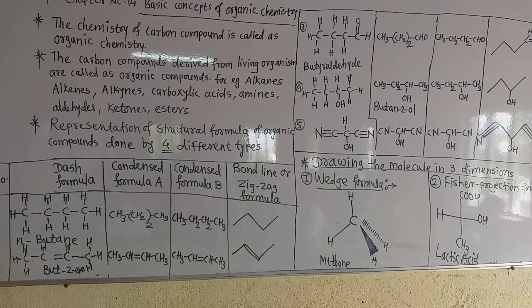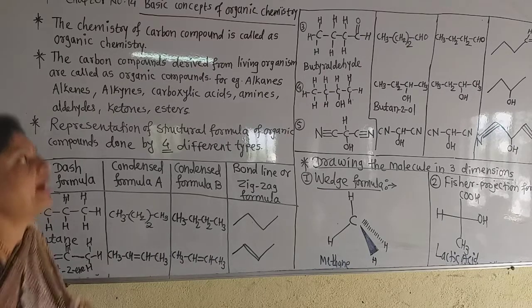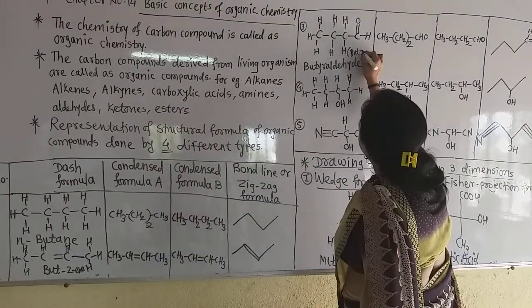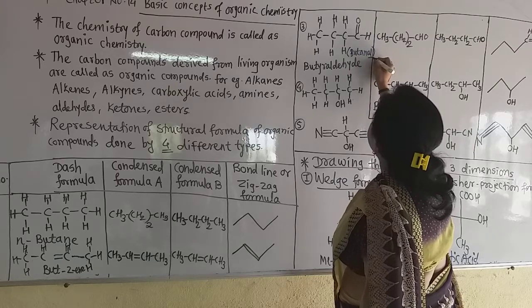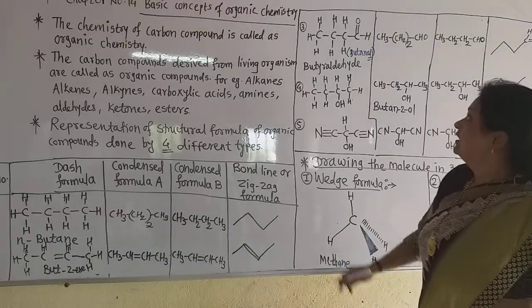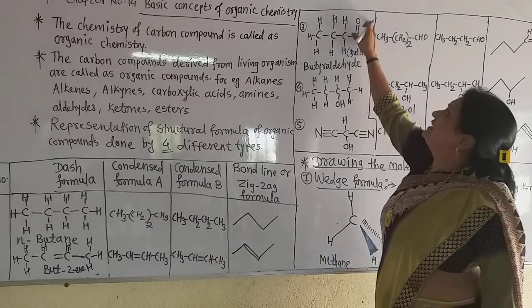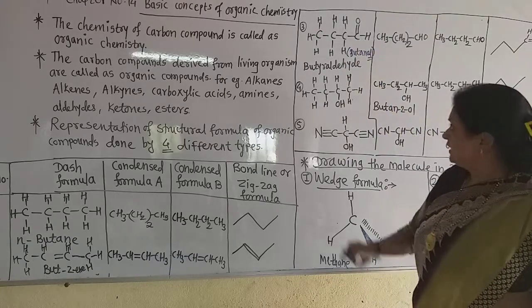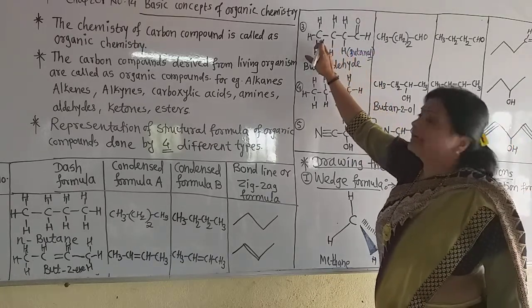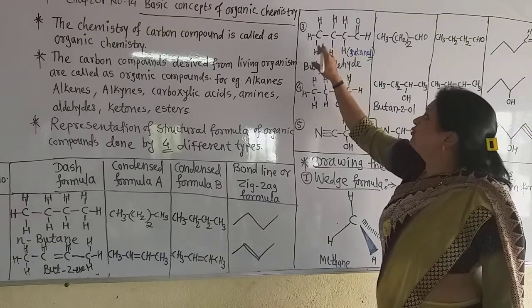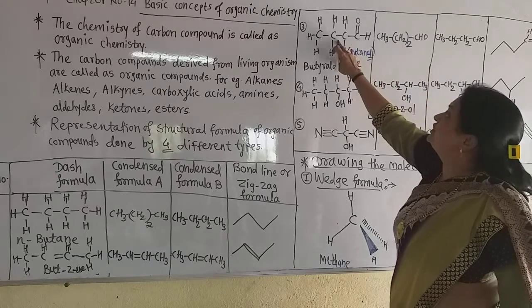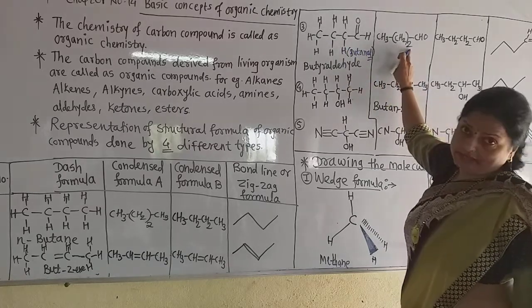Now see the third example. That is the aldehyde, butyraldehyde, or in the IUPAC name, butanal, because al is there in aldehyde. Now this is butyraldehyde, and the aldehyde group is always at the ending carbon, the C double bond O H group. As it is butyraldehyde, it contains 4 carbon atoms, and the dash formula is shown in this way. Now this is the condensed formula, because the CH2 groups are 2 times.